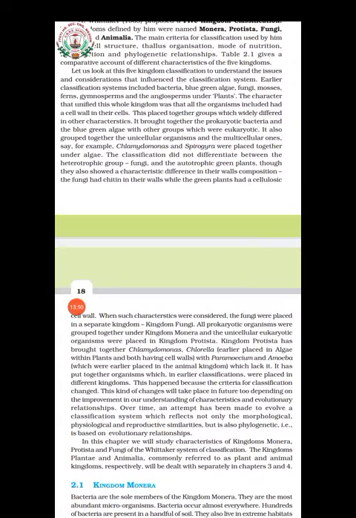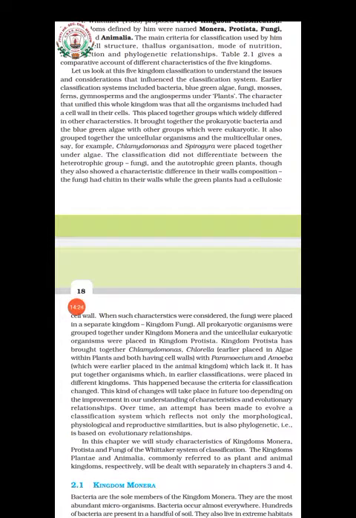When we consider only morphological, physiological, reproductive characters, sometimes different organisms may come together in the same group.